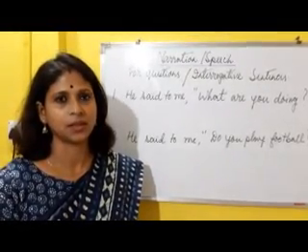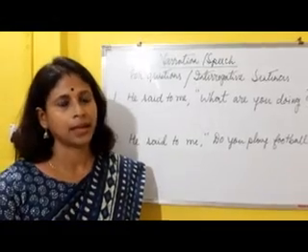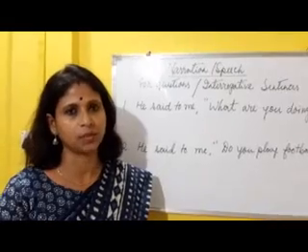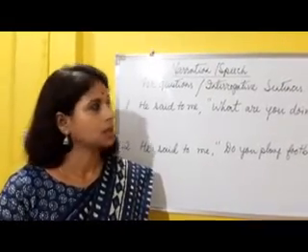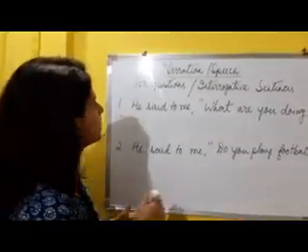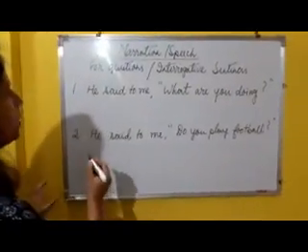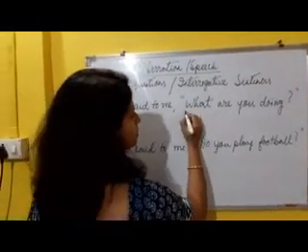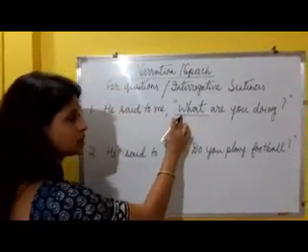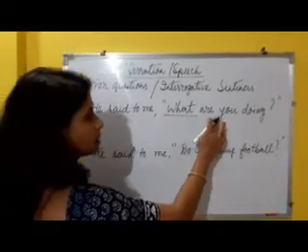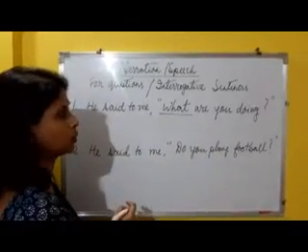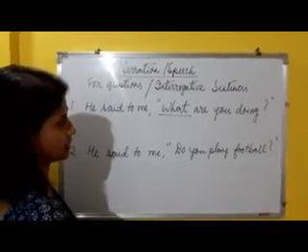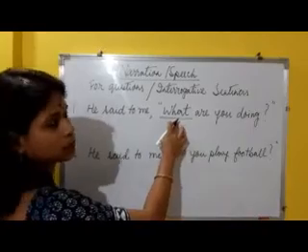One that starts with WH question words, and the other that starts with some verb, some do verb, have or be verb. Now let us look at these sentences. The first sentence: he said to me, what are you doing? Since it starts with the word what, this is a WH question. What, who, how, why, when, where, etc. They are called WH question words.